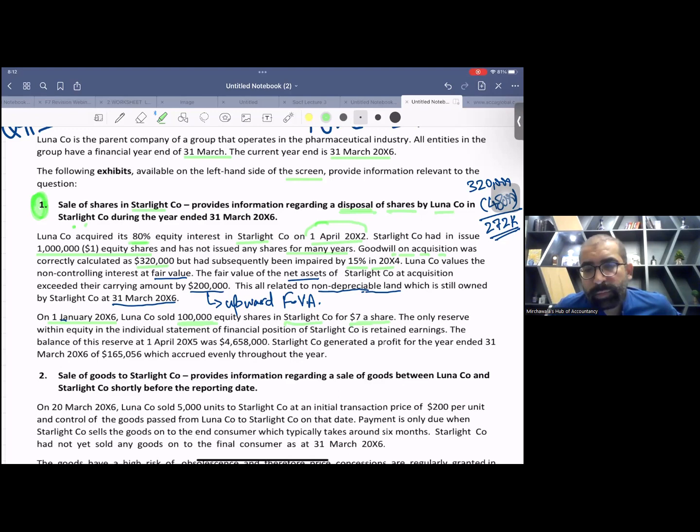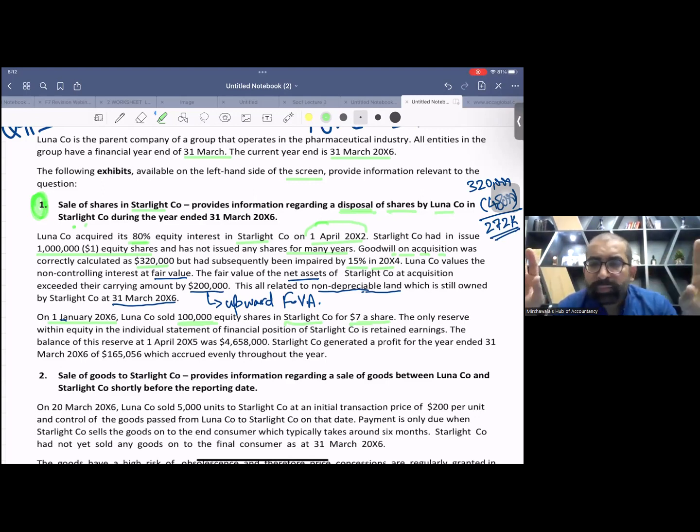Our holding is 70%. So that means it's a sub to sub. Previously this was our subsidiary and now again this company is our subsidiary. So no change in control. If you have taken the normal classes, you know I used to write these words: sub to sub, no change in control.